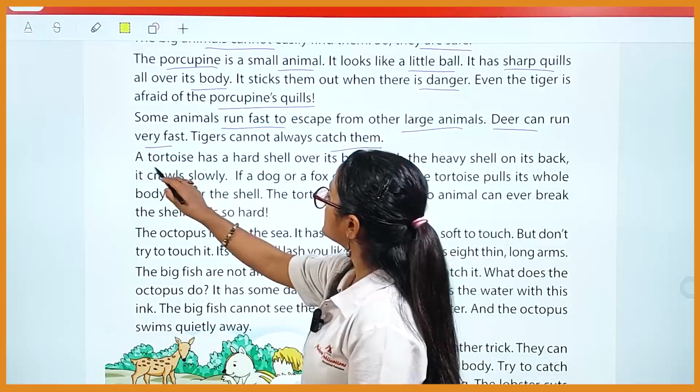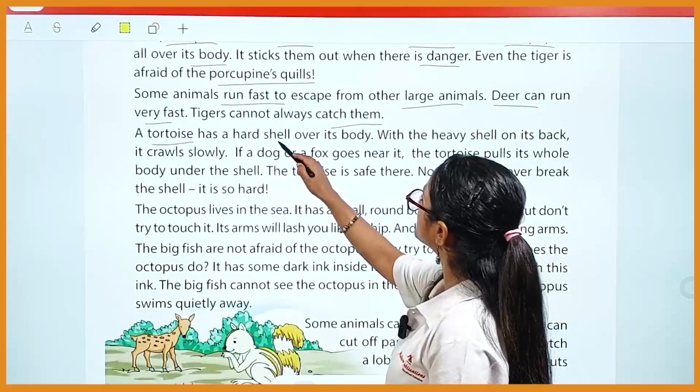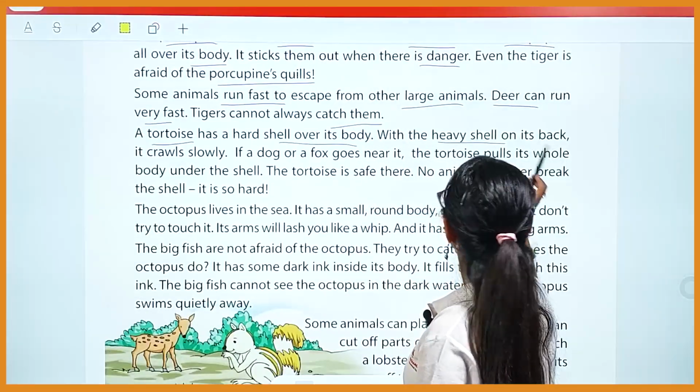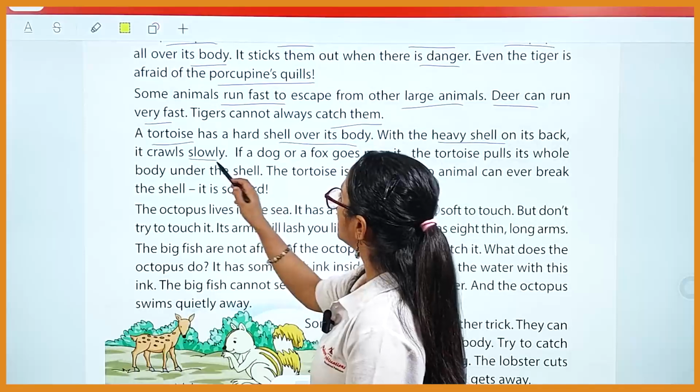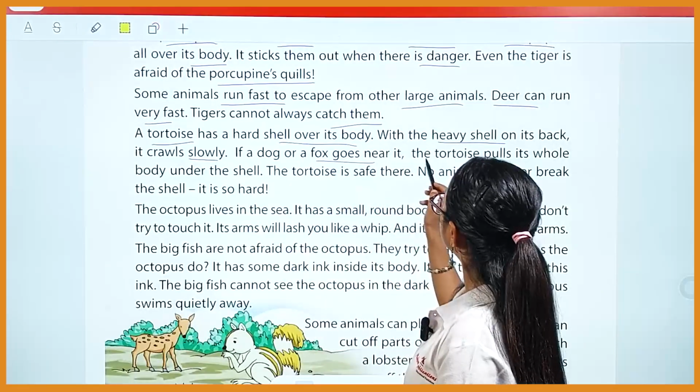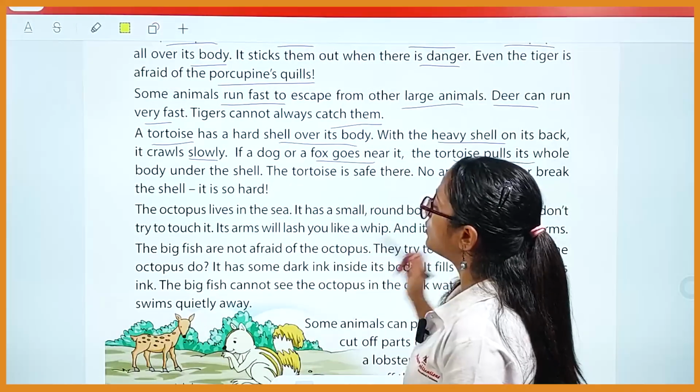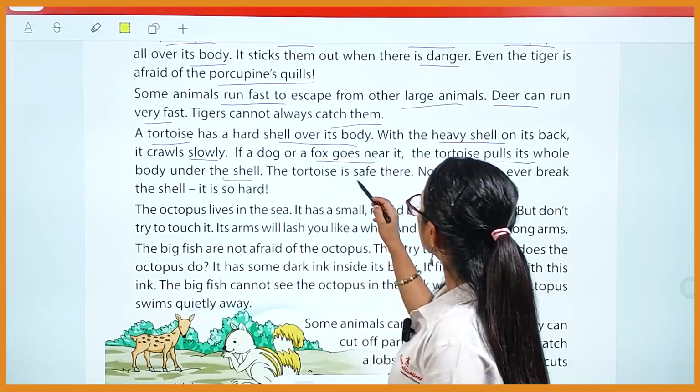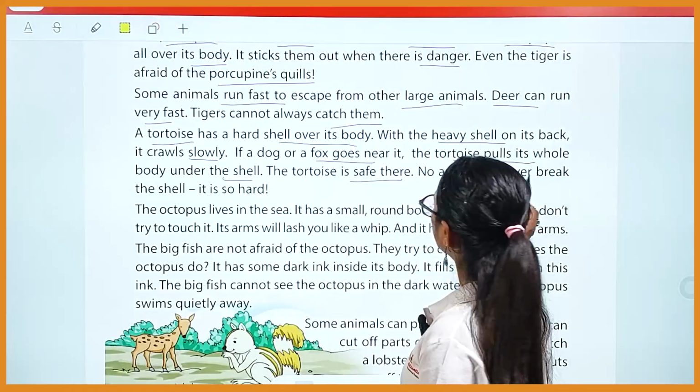A tortoise has a hard shell over its body, a heavy shell on its back. It crawls slowly. If a dog or a fox goes near it, the tortoise pulls its whole body under the shell. The tortoise is safe there. No animal can ever break the shell.